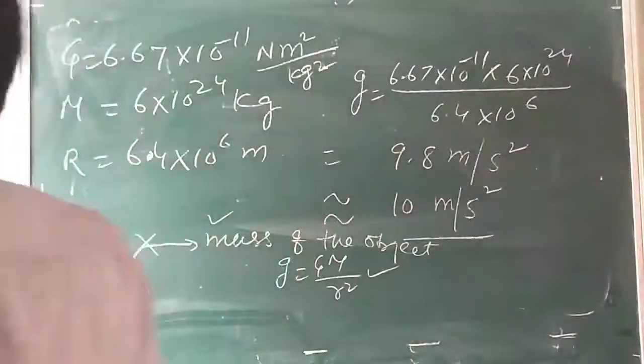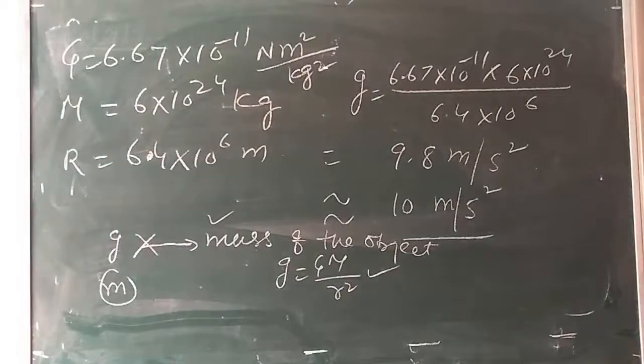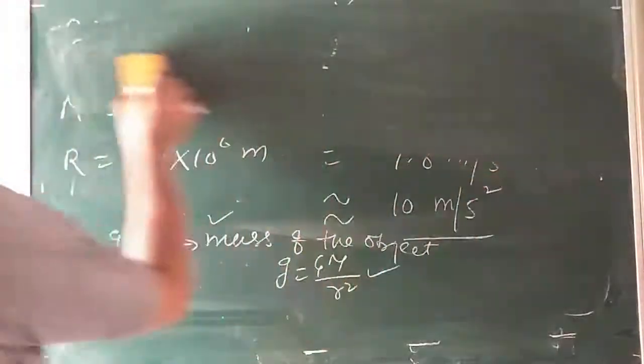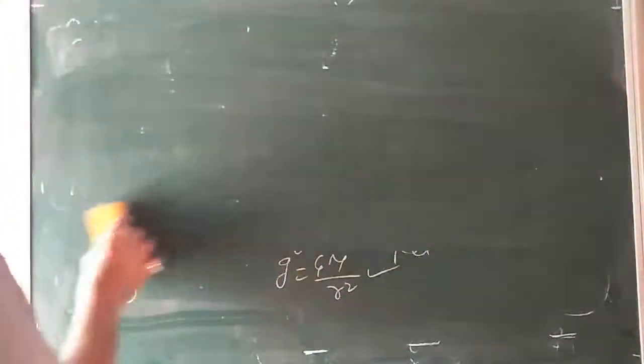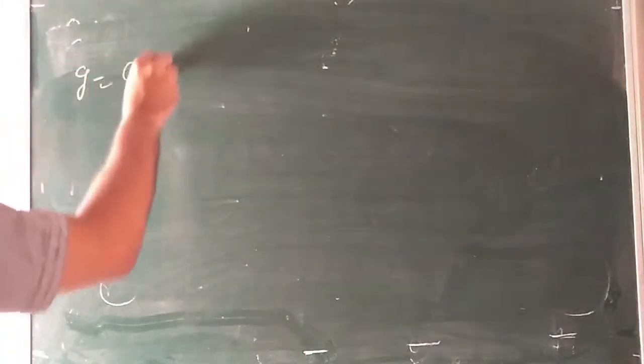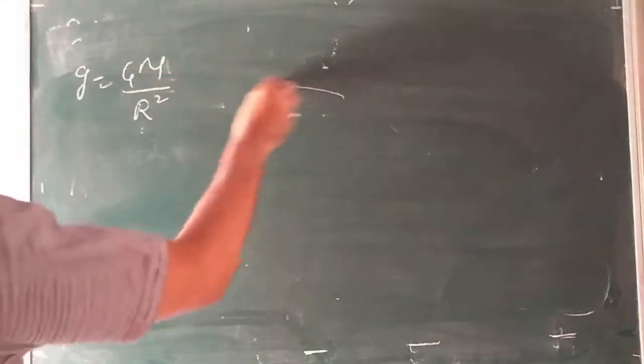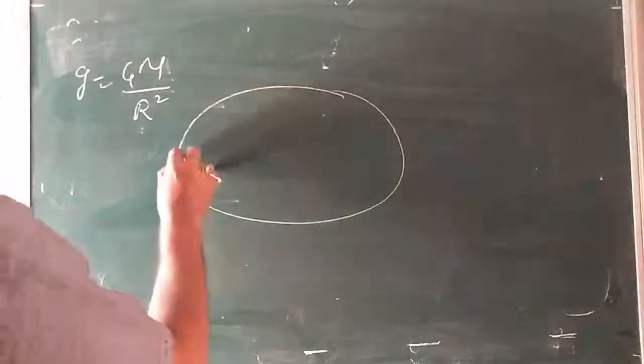Now, one more thing I want to say, variation in acceleration due to gravity. I know the formula, G is equal to Gm by R square. The actual shape of the earth is something like this.